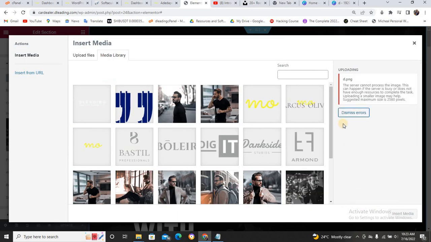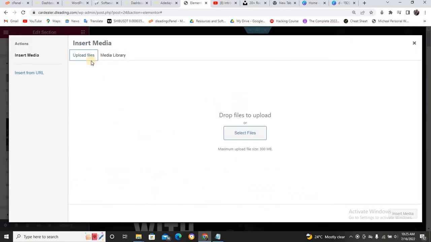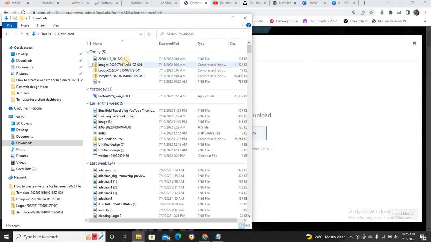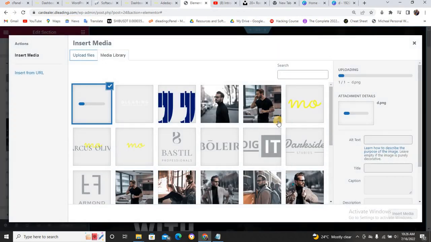Once it's uploaded, the server cannot process. Oh, sorry, my network. Let me check. Something is happening to my network. Now I think the network is back. Let me come back to this and click on upload. Let me just drag the image. Okay, this is the image I want to upload. Let me just drag it and drop it. So let me just wait for it to load.